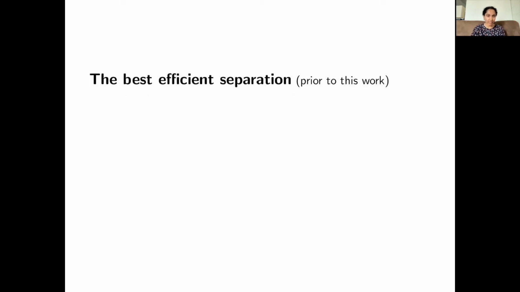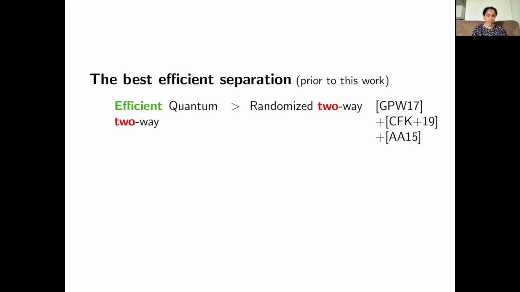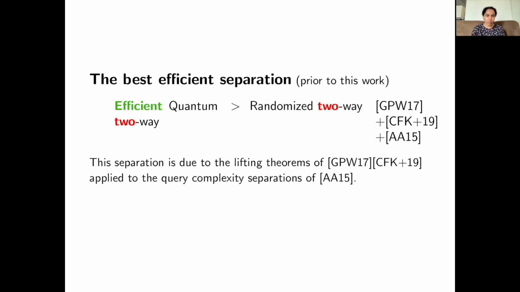Nevertheless, we did have an efficient separation prior to this work. This was between quantum two-way and randomized two-way. This is obtained by taking the existent efficient separations in the query complexity world and lifting them to communication complexity using the query to communication lifting theorems. The reason this only gives us an efficient separation between two-way quantum and two-way randomized is that the gadgets used in these lifting theorems seem to introduce two new rounds into the communication protocol.